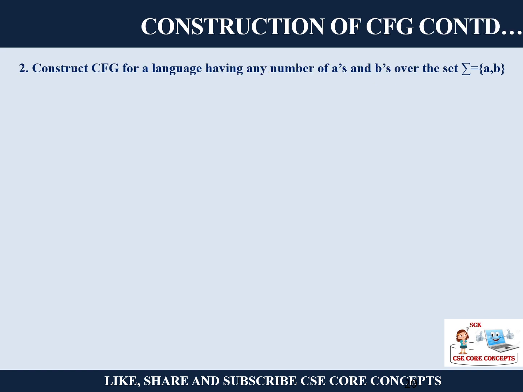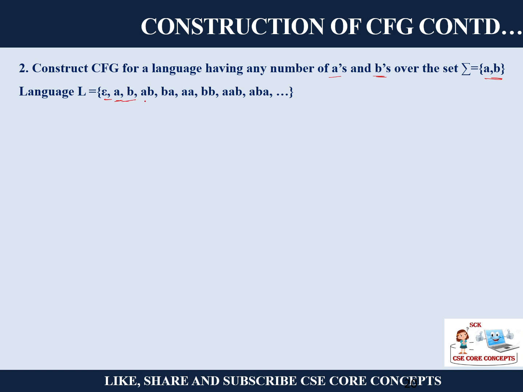I hope you understood. Next, a context-free grammar for a language having any number of A's and B's over the set {A, B}. It can have any number of A's and B's, right? Any means epsilon, yes. You can have one A only, one B only. These are the minimum values.